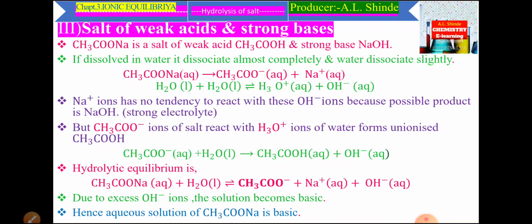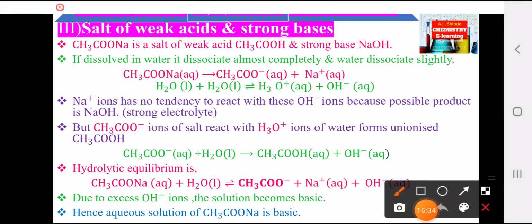But water dissociates slightly. See this reaction, H2O plus H2O, with the reversible arrow, there is formation of H3O plus and OH minus ions. This reversible arrow indicates that they dissociate slightly or partially.